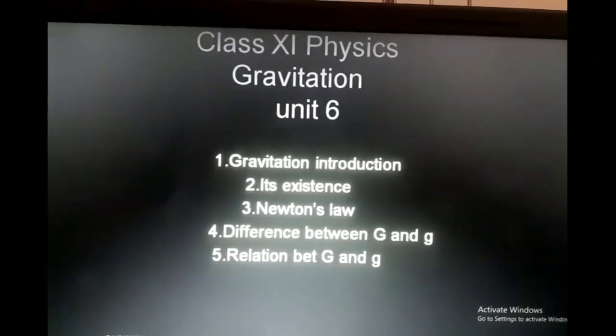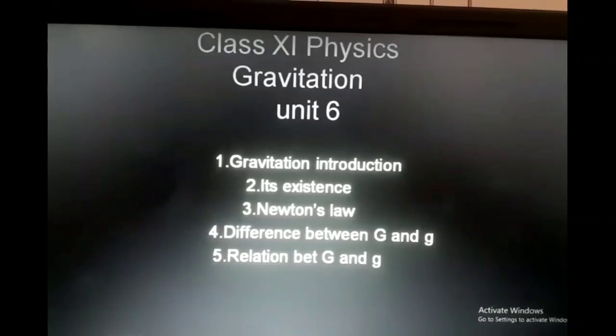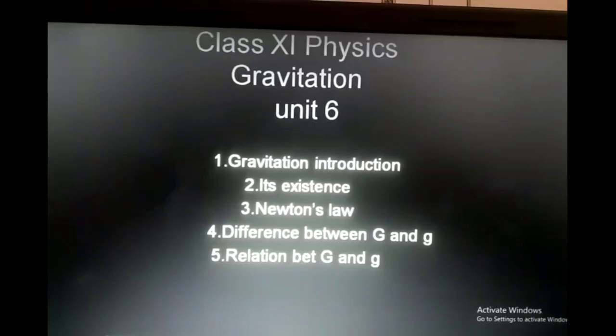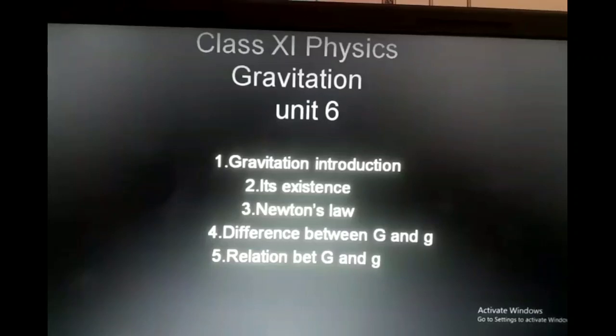Now we have to think, is this property associated with Earth only? So the answer is no, because let us take the example of the moon. You must have heard that moon has the gravity 1/6 of Earth's gravity. That means moon is also possessing this gravitational property. So in the same manner, all the planets, even sun, natural satellites, all possess the gravitational property. So this way it is the universal property.